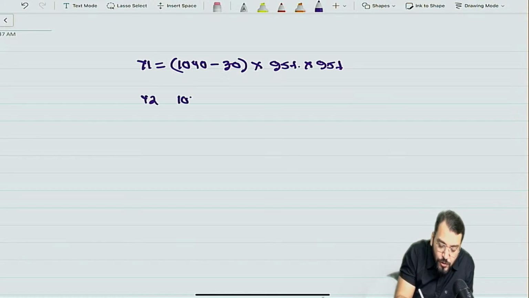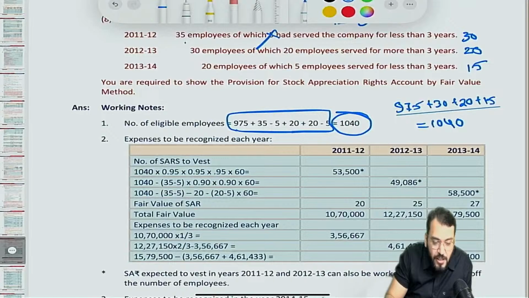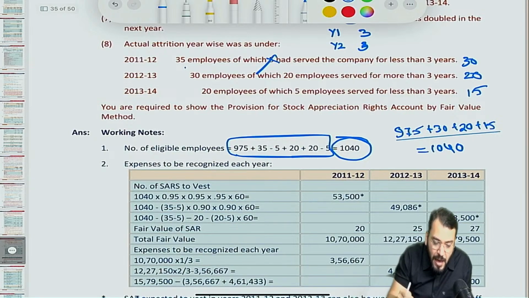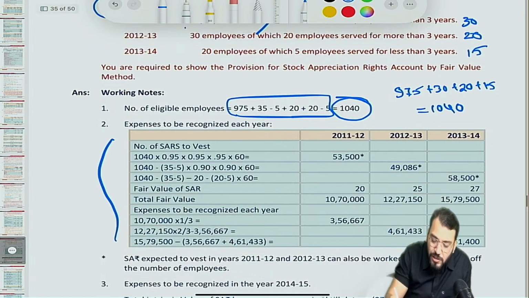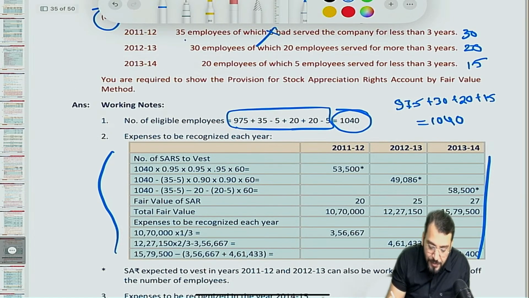Year 2 we will do 1040 minus 30 minus 30. Now you have understood. I have explained only. Now I am explaining the solution. So this solution you just change, because now the solution will be based on the assumption which has been taken by the ICAI in the last attempt question. Understood what I am saying? So I am also explaining that part. Got this point? Are you able to understand?